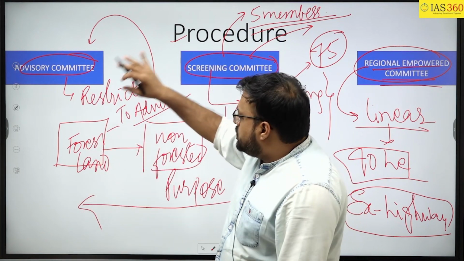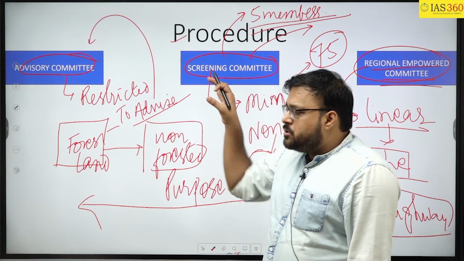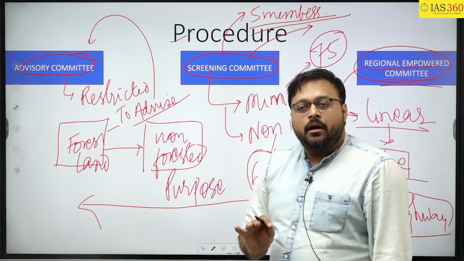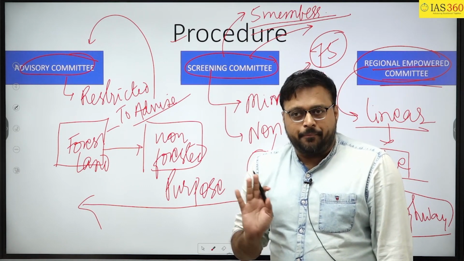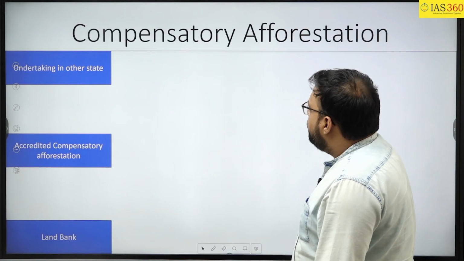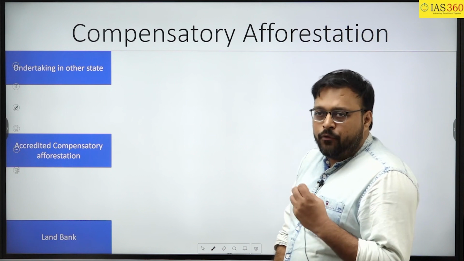So this is the procedural framework, and the object behind it is the diversion of forest land for non-forest purposes. Clear? Now we will see what is happening with respect to compensatory afforestation.